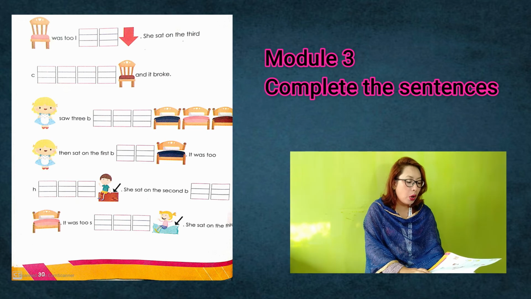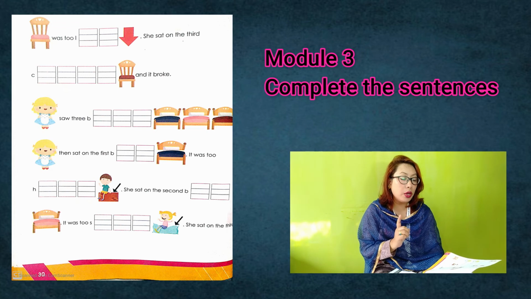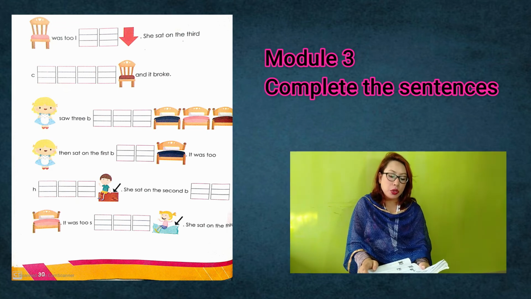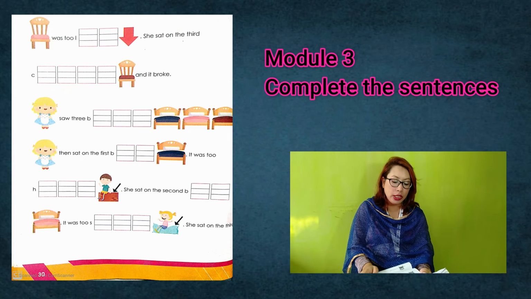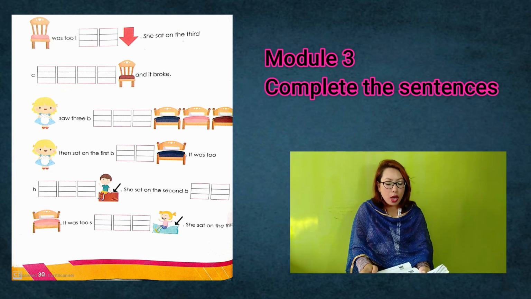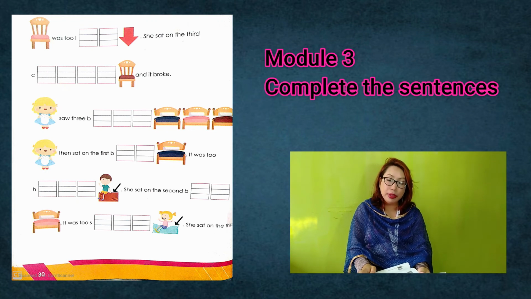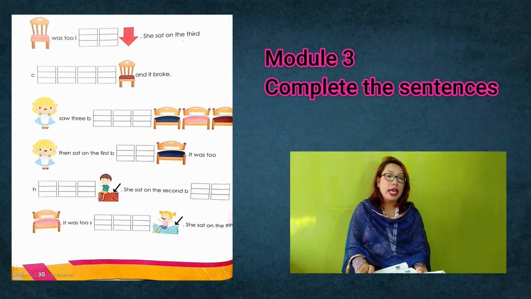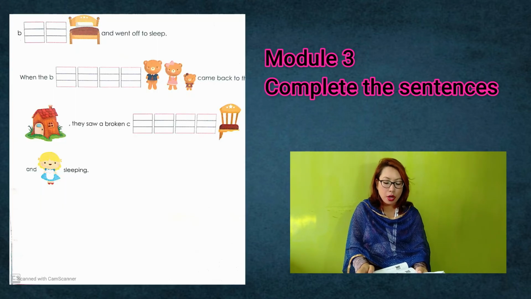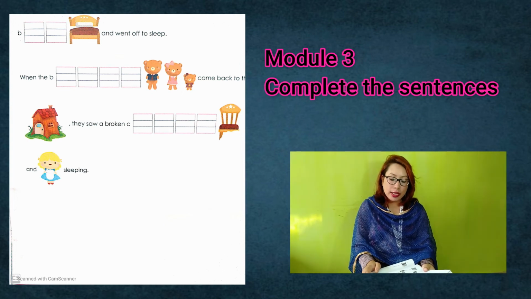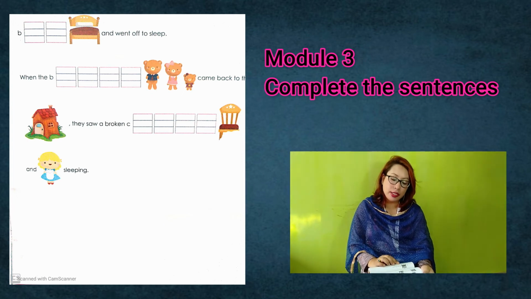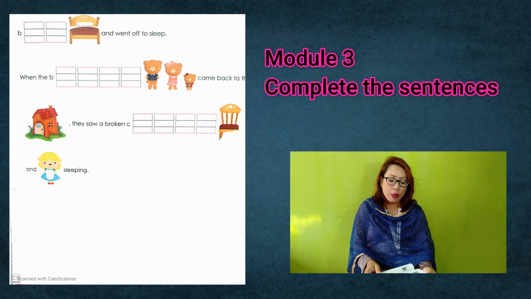Goldilocks then sat on the first bed, B-E-D, bed. Now it's singular, only one. It was too hard, H-A-R-D, hard. She sat on the second bed, again B-E-D, bed. It was too soft, S-O-F-T, soft. She sat on the third bed, B-E-D, bed, and went off to sleep.